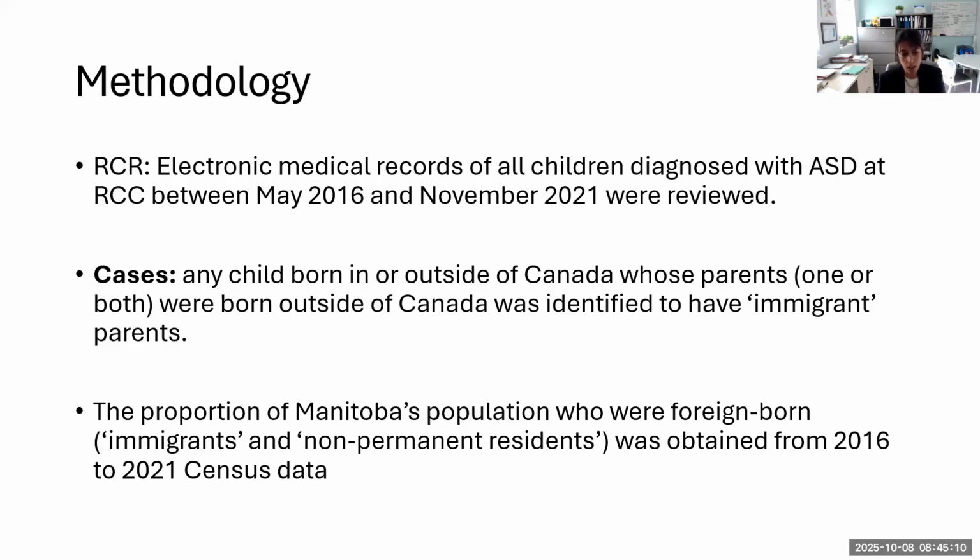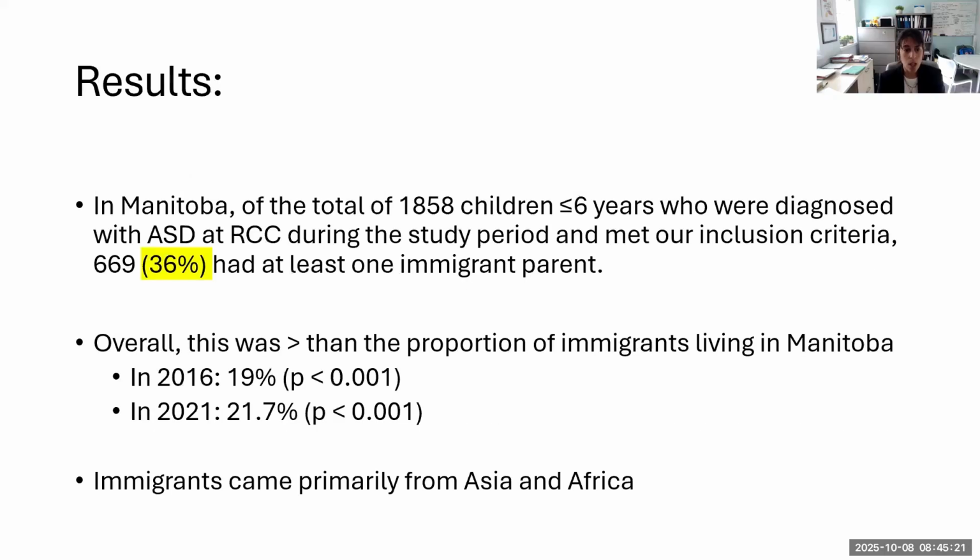And we compared how many children had immigrant parents to the proportion of Manitoba's population who were foreign born based on 2016 and 2021 census data. So what we found is that 36% of our patients here at Sky had at least one immigrant parent, and this was higher than the proportion of immigrants living in Manitoba, both in 2016 and 2021. And immigrants came primarily from Asia and Africa,